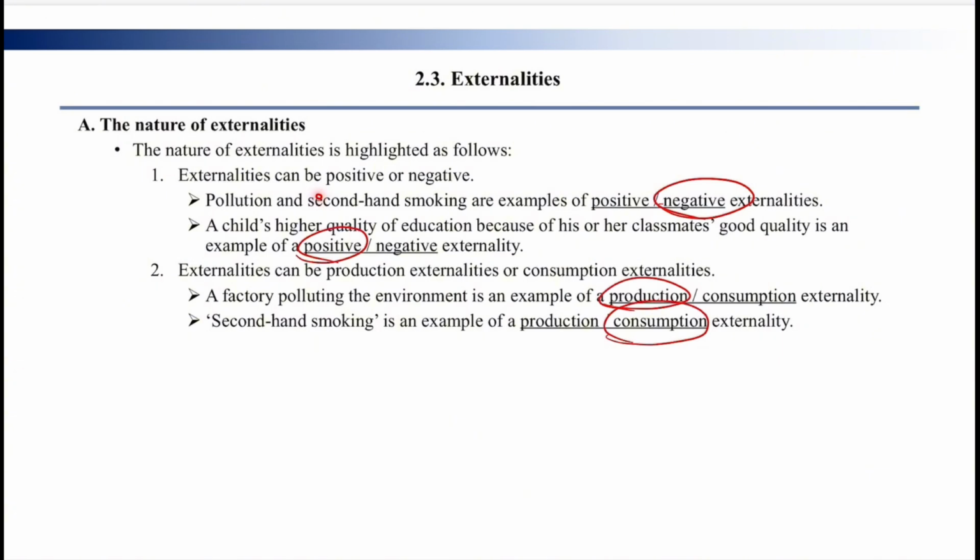And externalities are divided into positive externality and negative externality. Positive externalities are beneficial to others, such as education, and negative externalities are harmful to others, such as secondhand smoking and pollution, which are very harmful to the health of others. Externality can also be divided into consumption externality and production externality. For example, a factory polluting the environment is a production externality, and secondhand smoking is an example of consumption externality because it's the behavior between consumers.